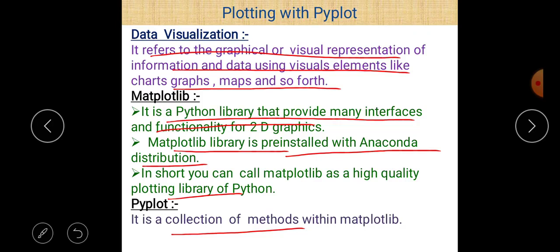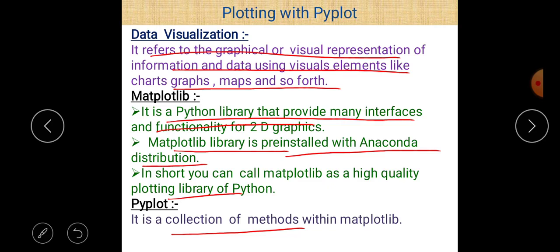So if you use a function related to the pyplot interface, then you just use import matplotlib dot pyplot dot method name. It means library name first, then interface name at second position, and at third position you use a method related to pyplot, which is also related to matplotlib. Because matplotlib contains many interfaces, pyplot is just one of them, and here we use all the methods that are related to pyplot.